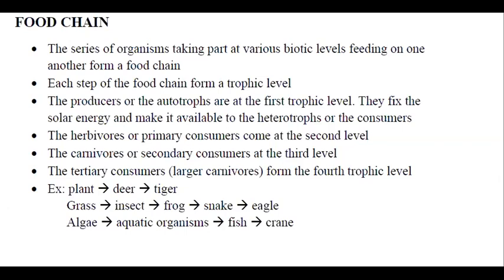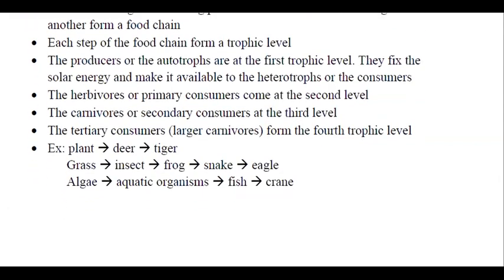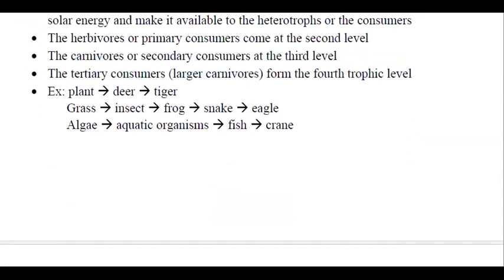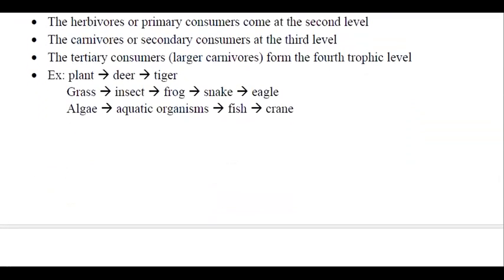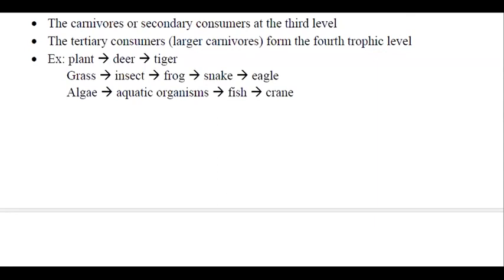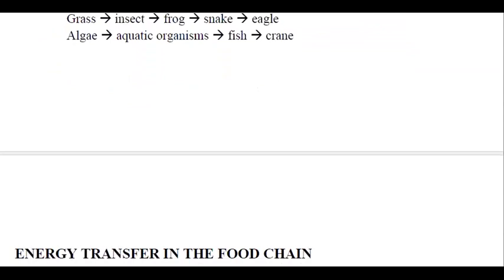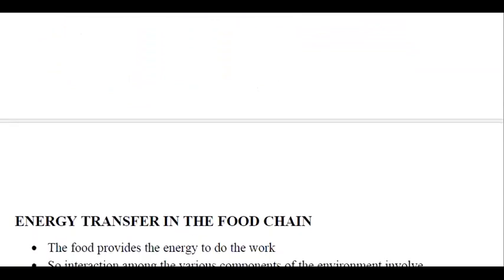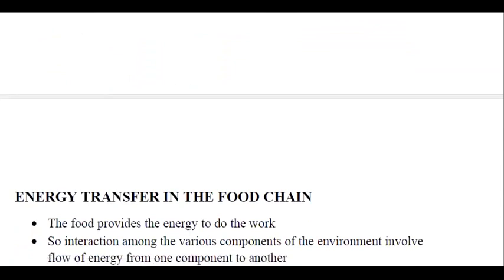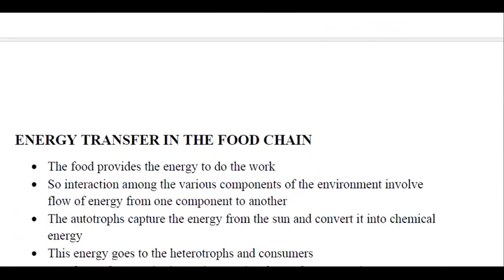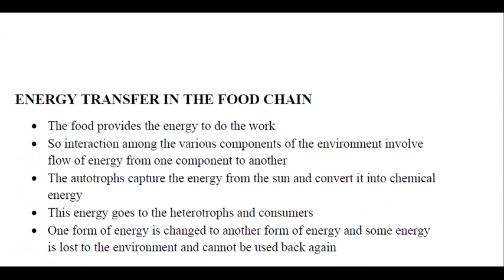Whereas in the third example, which is an example of an aquatic food chain, the algae are at the bottommost level. The algae are eaten by the aquatic organisms, which in turn are eaten by the small fishes. Small fishes are eaten by the bigger fishes, and then ultimately by the crane. So here also you have 4 levels in this food chain. So as you can observe from different examples, the levels in a food chain may vary. Some food chains may have only 3 levels, some other food chains may have 4, and some others will have 5. Now we come to the energy transfer in the food chain.